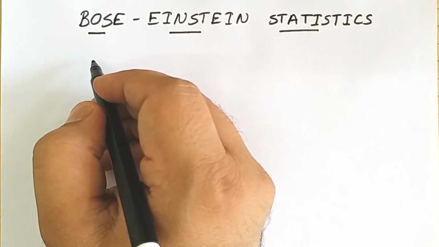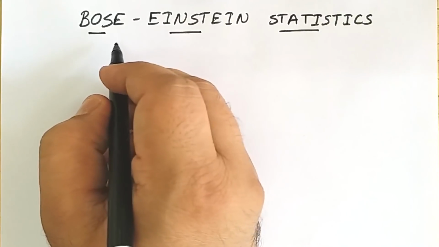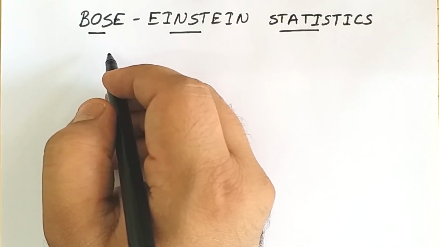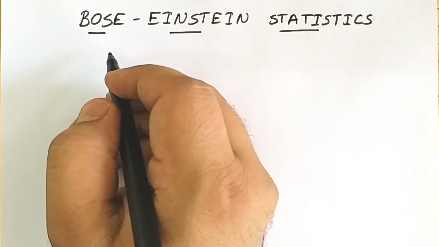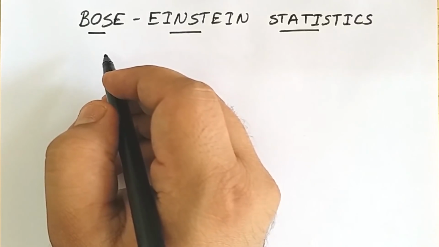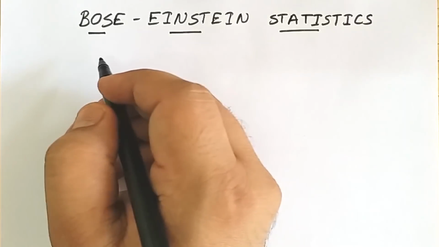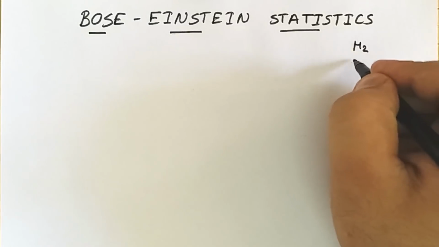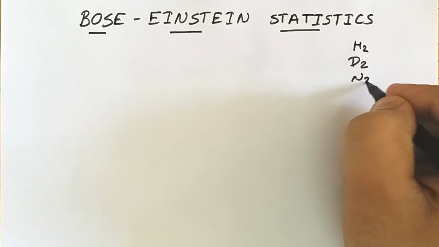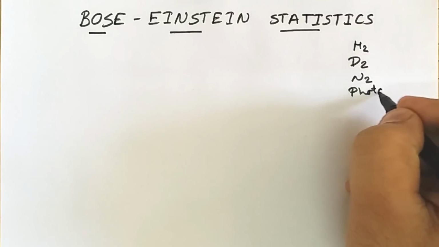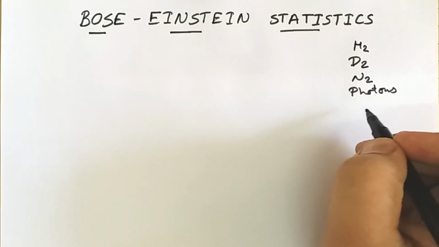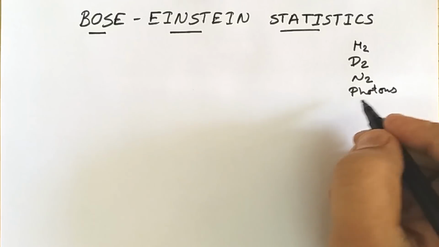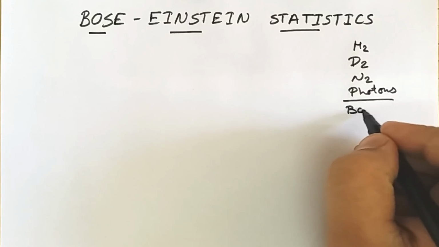Hey friends, welcome. Today we are going to discuss Bose-Einstein statistics. Bose-Einstein statistics are generally applicable to those particles having integral spin, or we can say the spin is an integer. For example, particles like hydrogen, deuterium, nitrogen, and photons follow Bose-Einstein statistics, and hence these particles are also known as bosons.